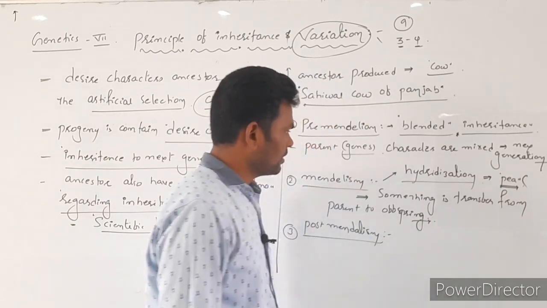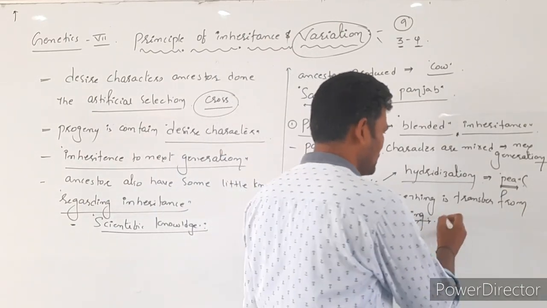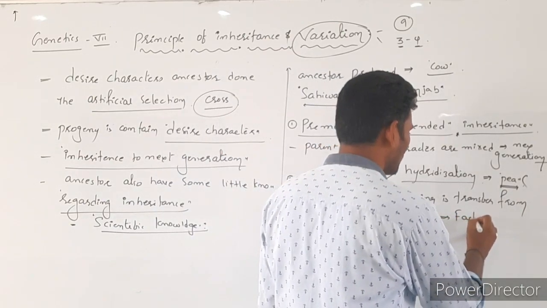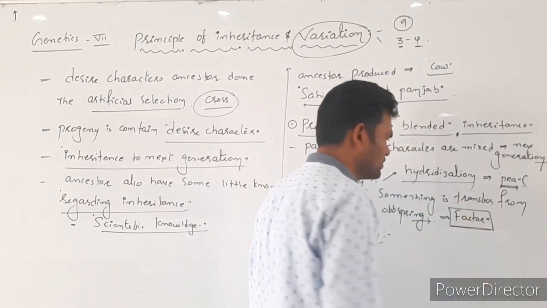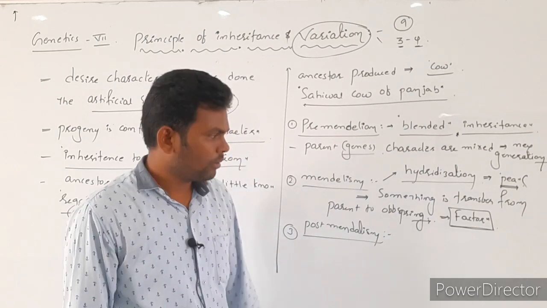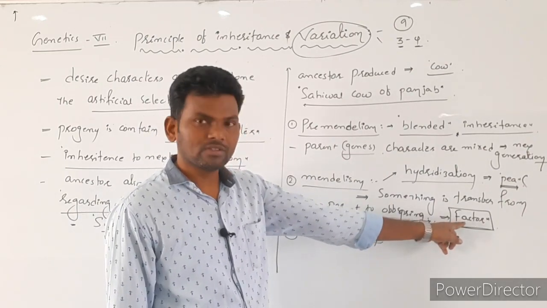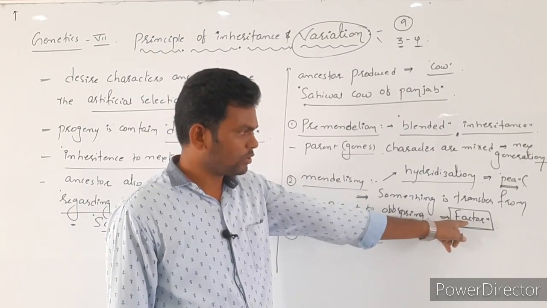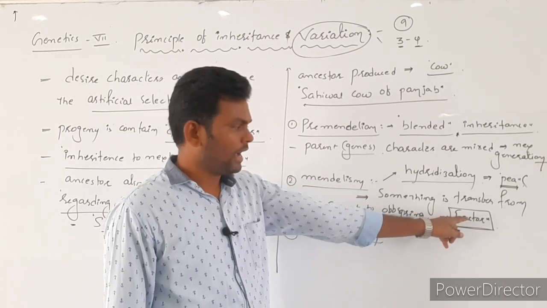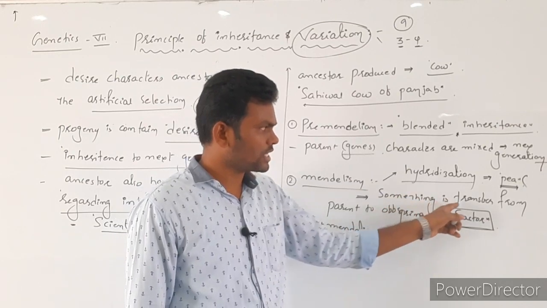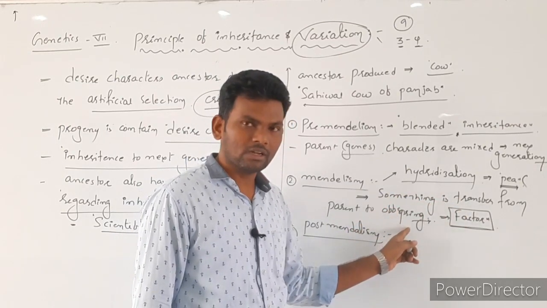That is generally called a factor. The factors are transferred from one generation to another generation.